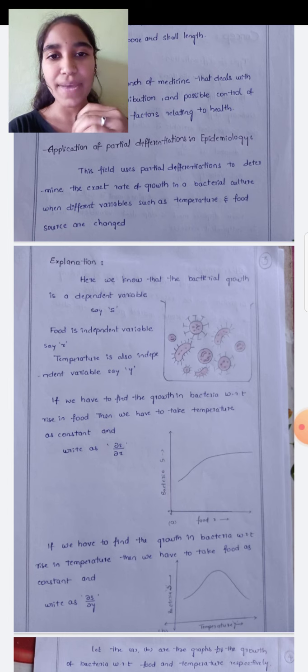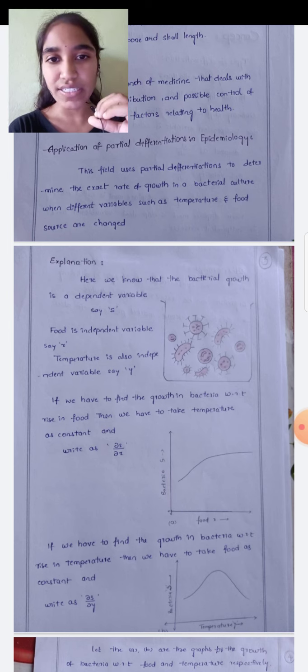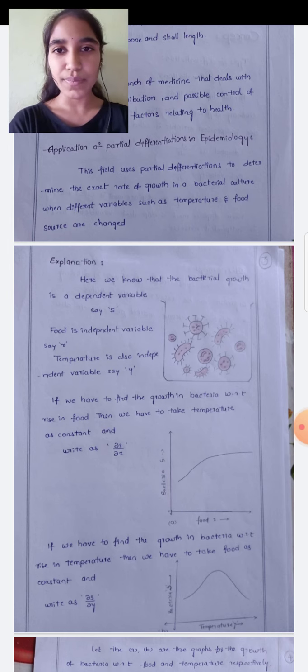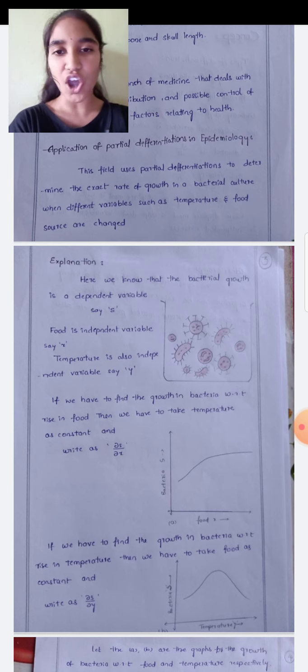This field uses partial differentiation to determine the exact rate of growth in a bacteria culture when different variables such as temperature and food source change. When we take bacteria as a function and change the food provided to it and the temperature at which it is kept, by those two factors the growth of the bacteria will change, right? That change is also known by differentiation.